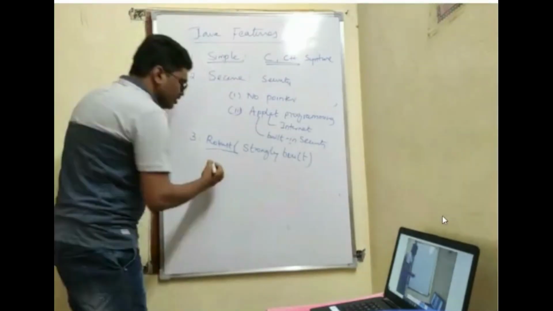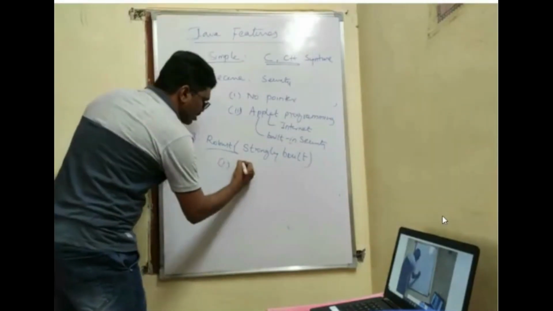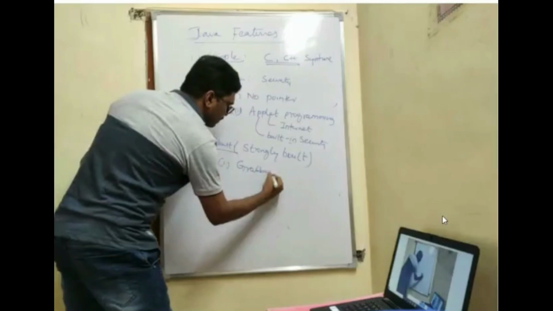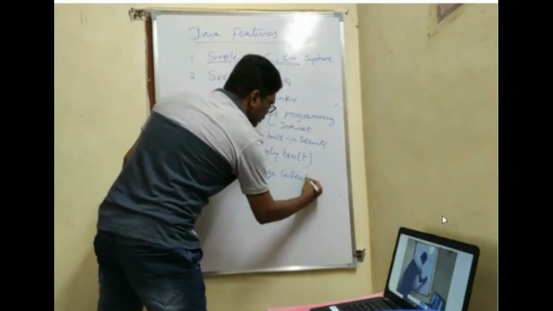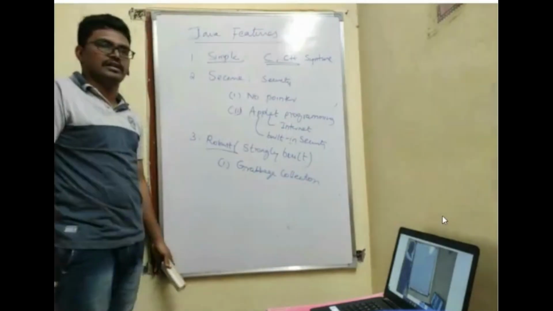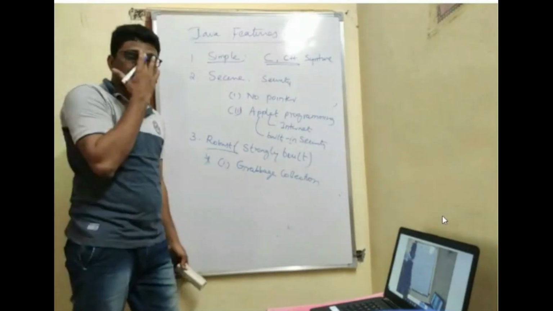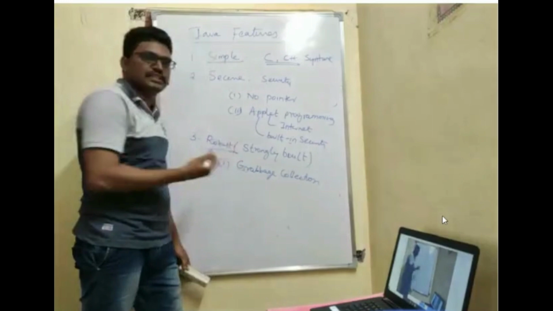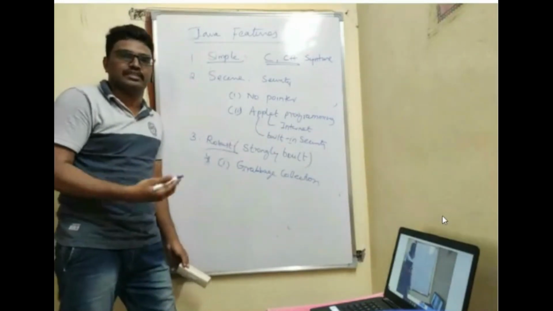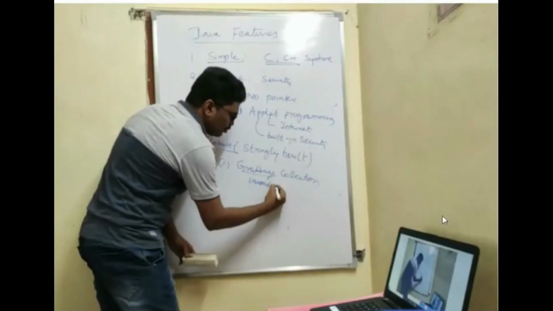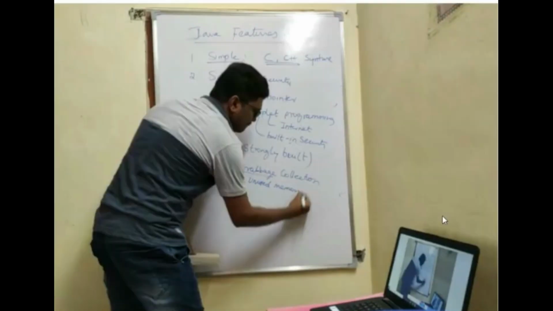Okay. So how Java is strongly built is Java is strongly built in garbage collection. There are two areas in which your Java is strongly built. This is very, very important. Two things are very important concepts in Java. So one is garbage collection. What is this garbage? Garbage means unused memory space. Unused memory space in your program.